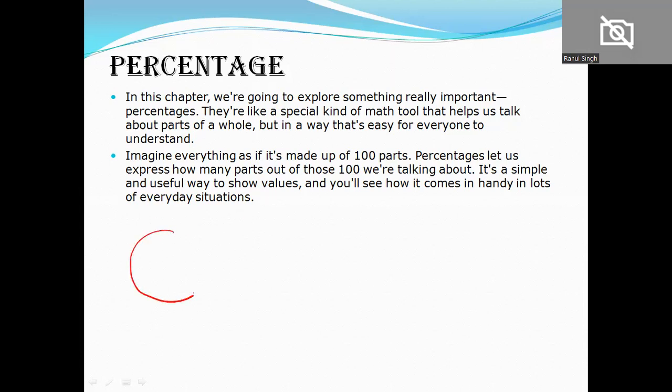Okay, when I talk about parts, what does it mean? Let's assume that there is a pizza. Pizza has four slices. If I eat one slice, how much part of the pizza have I eaten? So there were four slices initially, and I ate one. So this is how we represent a part of something. Alright, let's explore more about percentage.